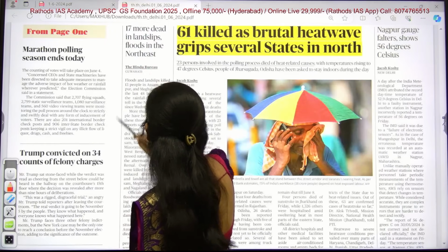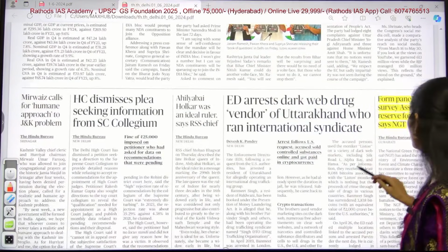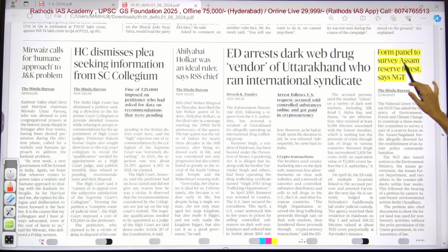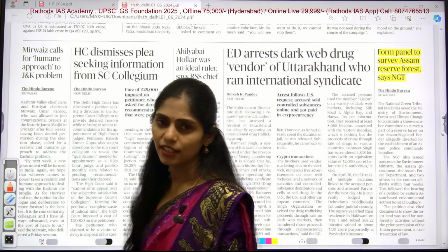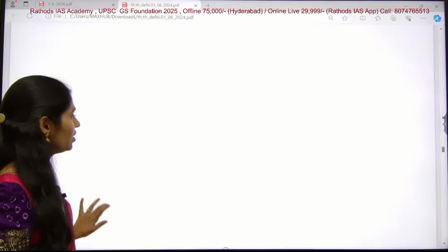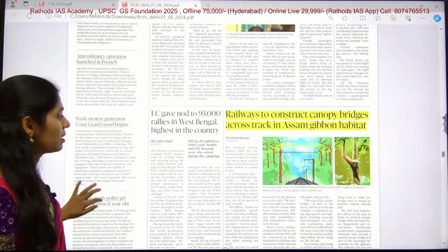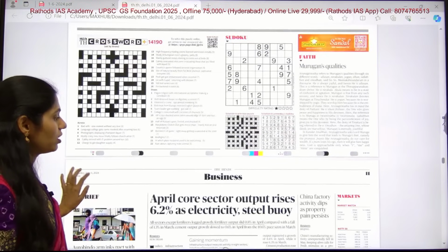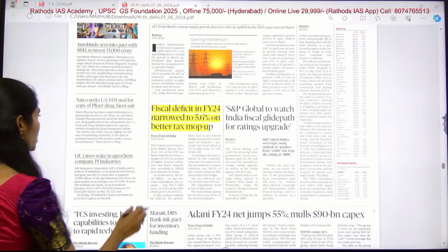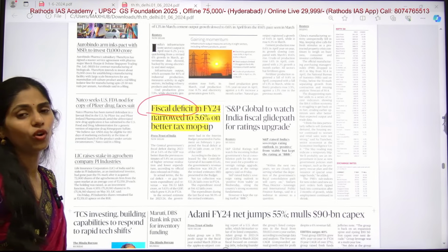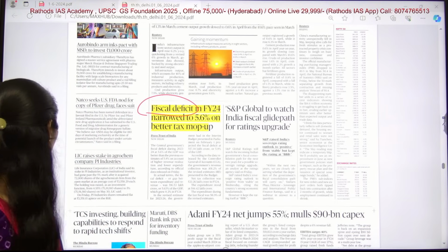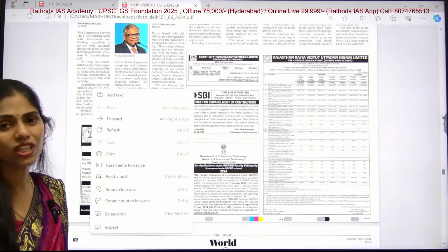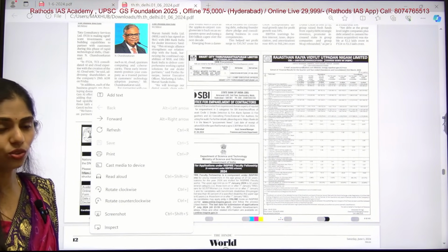Now let us move back to our Hindu newspaper. Here you can see one small article. It is about the forest panel to survey Assam Reserve Forest, says NGT. So you have to focus on the different types of forest. That's it, nothing more, nothing less. And leave the selection page, and in this page I discussed the Assam gibbon topic, and here you can see what is this physical deficit. Please let me know what is the meaning of physical deficit in the comment box, because a number of times I discussed this topic. Okay, that's all. These are the important topics that appeared in today's Hindu newspaper.